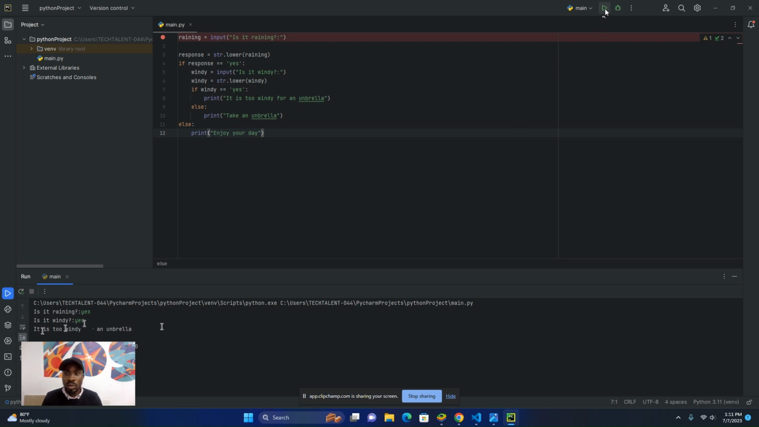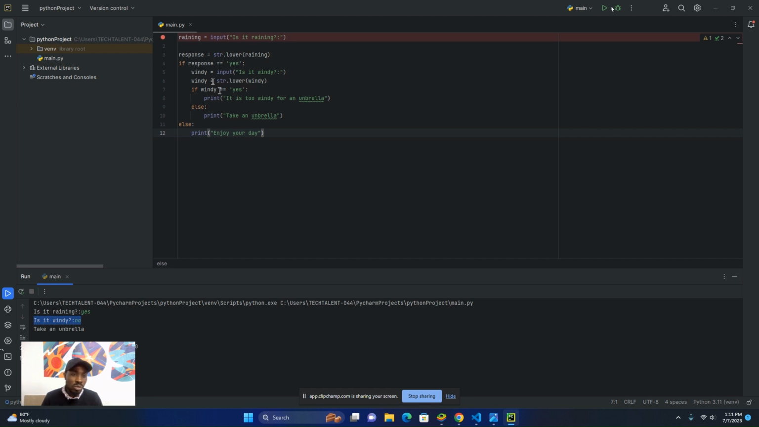Let me run it again to test the other condition. Here I'm going to say yes, it's raining. Is it windy? No, it's not windy. You can see it says I should take an umbrella. That is, it's raining and there's no wind, so I have to take an umbrella because it's not actually windy.